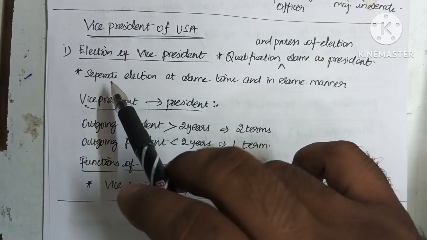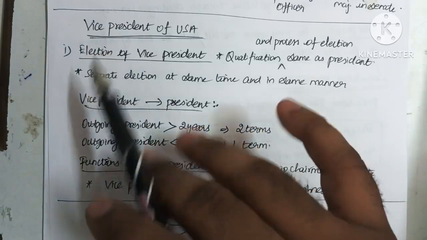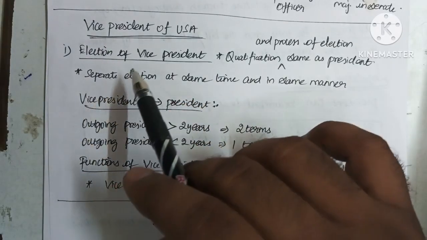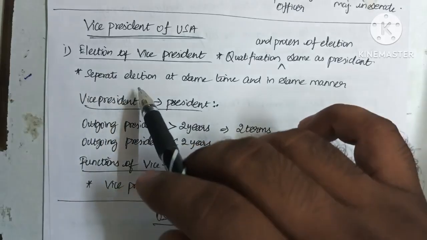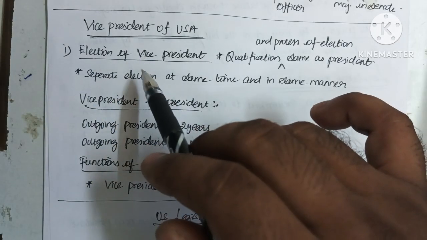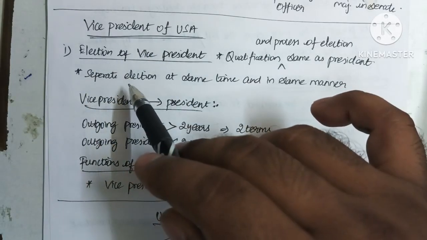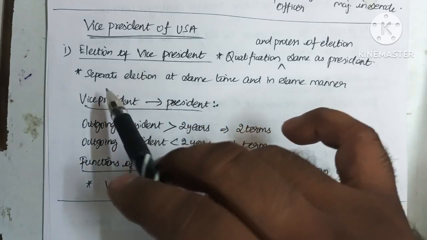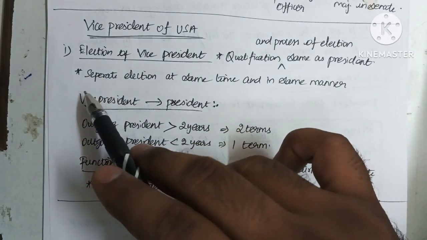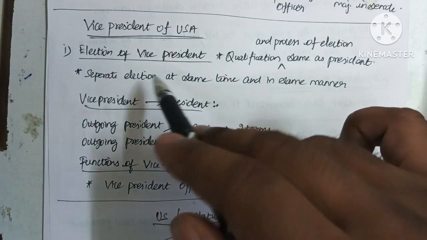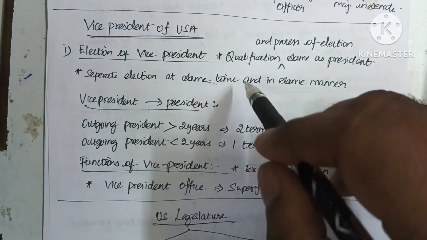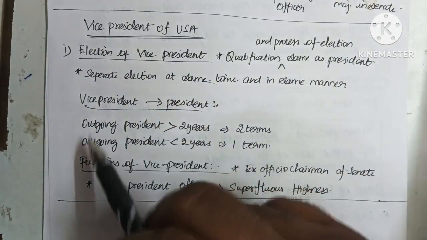In an earlier method, there was only one election, and the person who comes first becomes the president, and the person who comes second becomes the vice president. But in a later period, the method was changed, and the current method is that there is a separate election for president and vice president, which will be held at the same time and in the same manner.